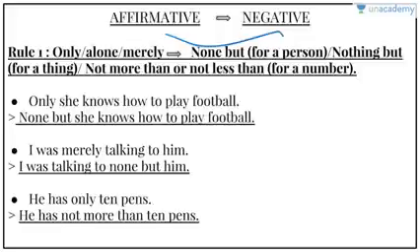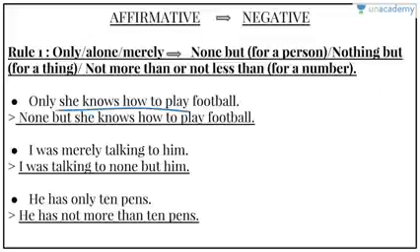So please listen carefully. Rule 1 is to replace the words only, alone, and merely with none but if you are referring to a person, nothing but if you are referring to a thing, and not more than or not less than for a number. Okay, so it will be clear with examples.